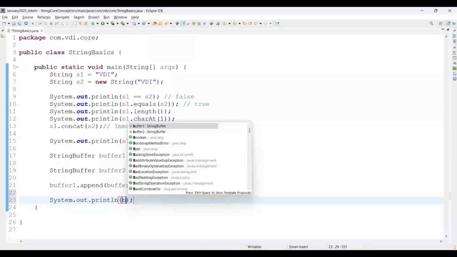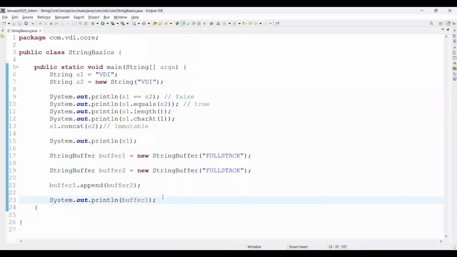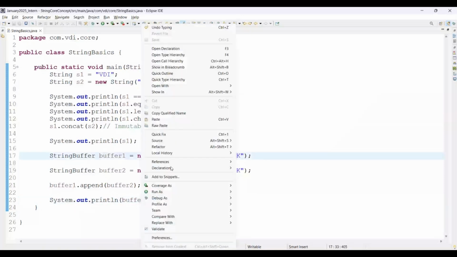Now what will be the output of this program, line number 23? Now you can say this is mutable. This is mutable, it means we are able to modify it, right? That's why append means like concat only. At the end it will add this again, full stack buffer2, right? Then simply run as a Java application. It will give us this full stack.